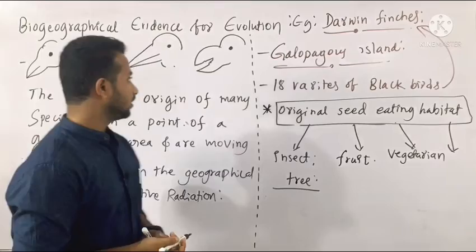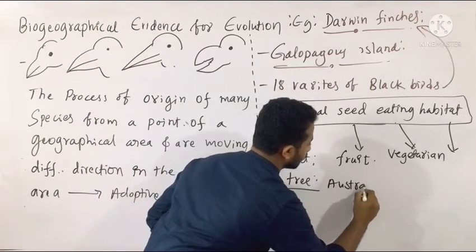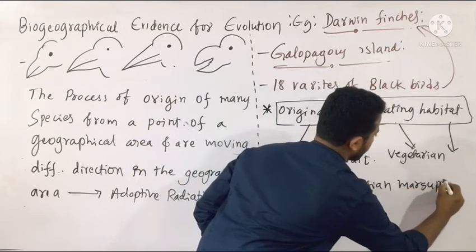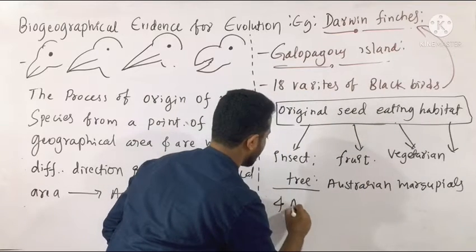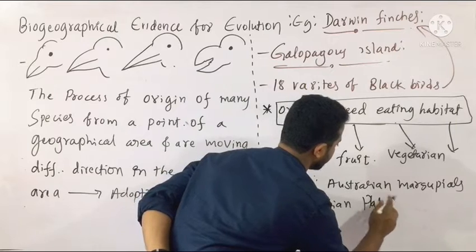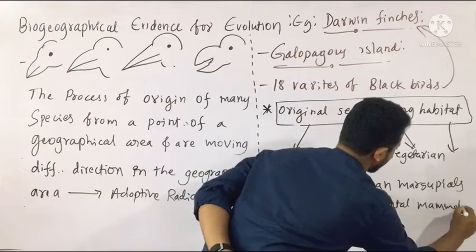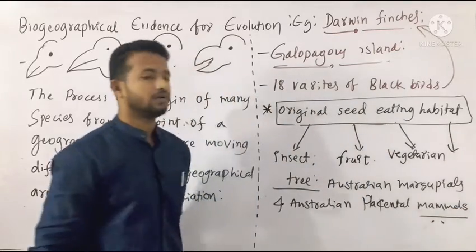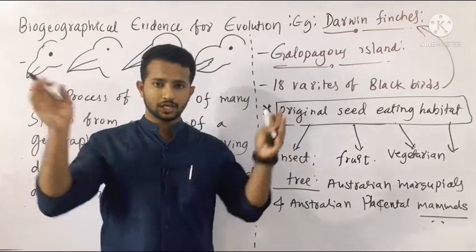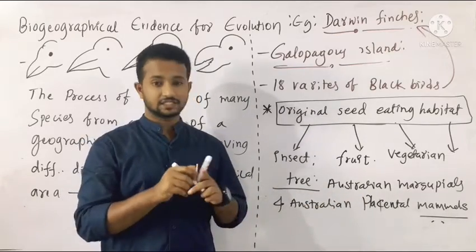And in the same way we can put the example of Australian marsupials and Australian placental mammals. That also provides us a very interesting example of convergent evolution. From the common point, they are converging into a particular area. Australian marsupials and Australian placental animals.